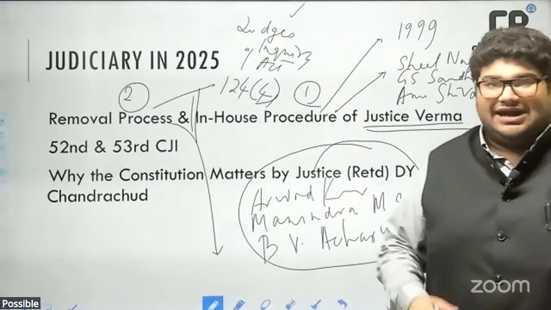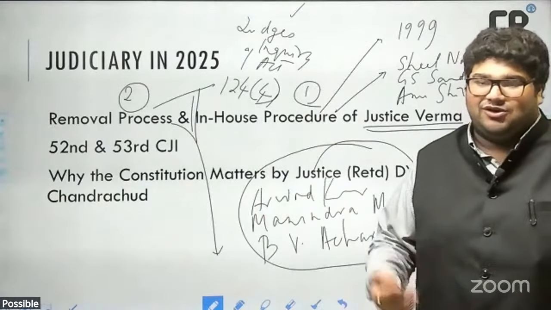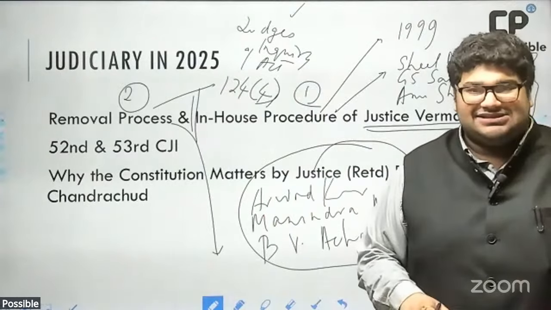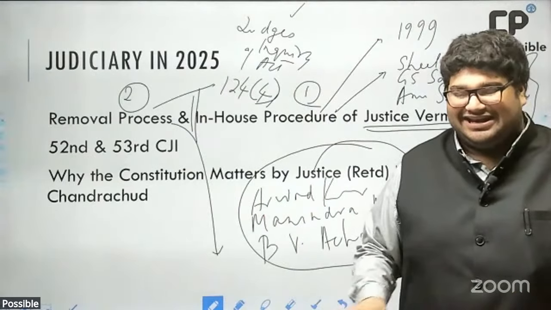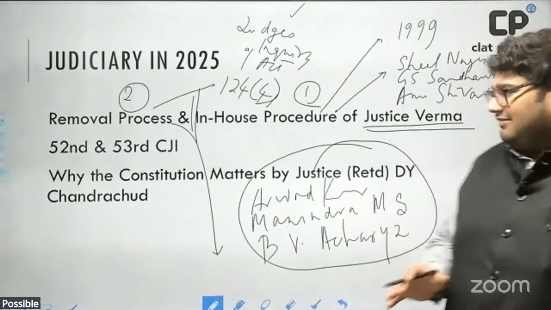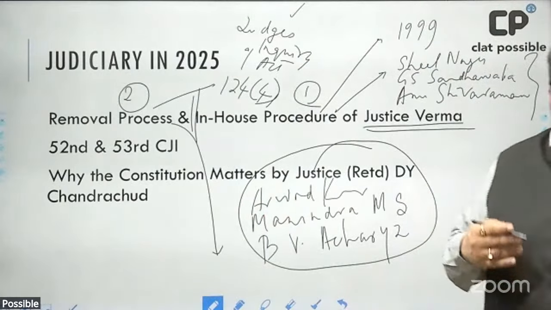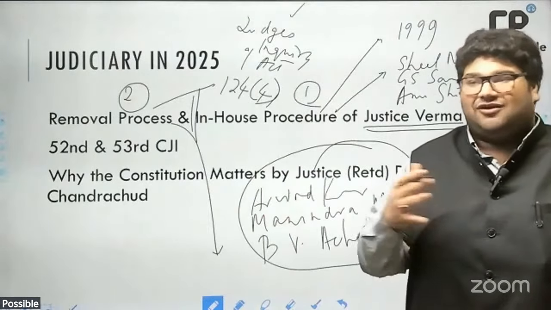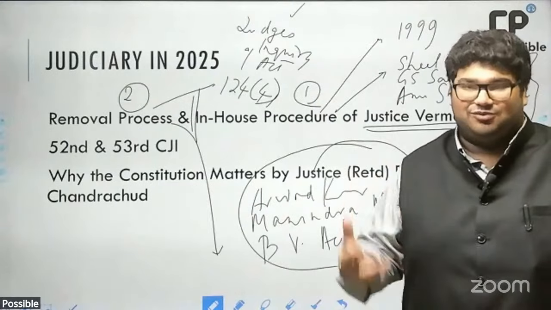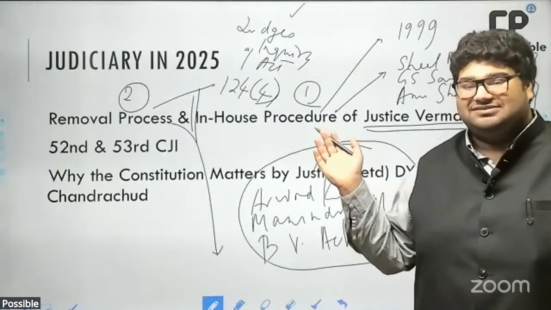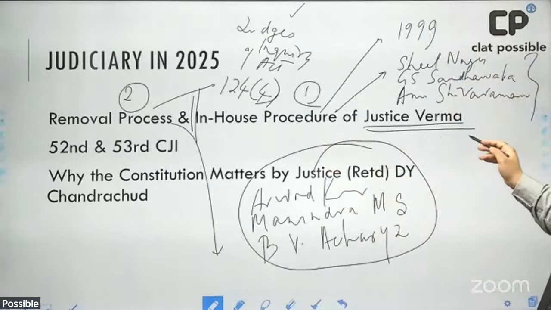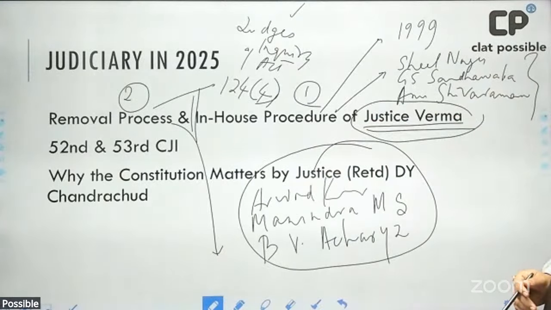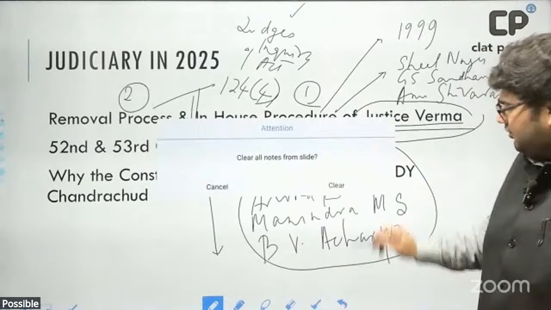So this committee was established in accordance with Judges Inquiry Act, read with Article 124, Clause 4. Their job is to conduct an inquiry and submit a report to the Speaker. If they say that the allegations are false, the process cannot be taken any further. However, if they say that the allegations are true, then Houses of Parliament get to vote on the motion to remove the judge. In this case, Justice Yashwant Varma. Okay, so I hope these details are clear to you.